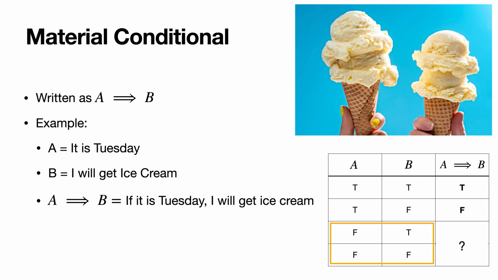Because there's a possibility that A implies B is true, we're going to say true, or we're going to say vacuously true, simply because we don't know and we're not trying to unfairly penalize it for something that didn't happen. Let's start by looking at this 4th row here in the truth table, and I'll give you a reason to think that A implies B should be true. Suppose B happens to be the same as A. Now we have A implies A, or if it is Tuesday, then it is Tuesday. And also, clearly, if it is not Tuesday, then it is not Tuesday. So one reason to say that A implies B is better left to true than false is there's a possibility that it is true, and we don't want to mistakenly say it's false when it sometimes is true.